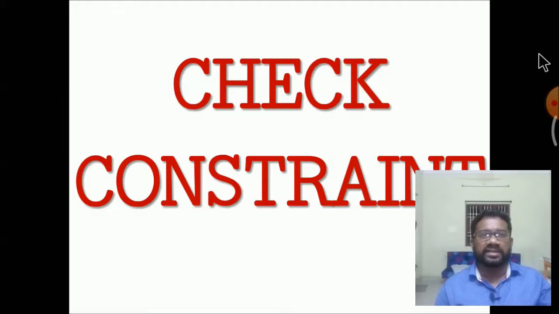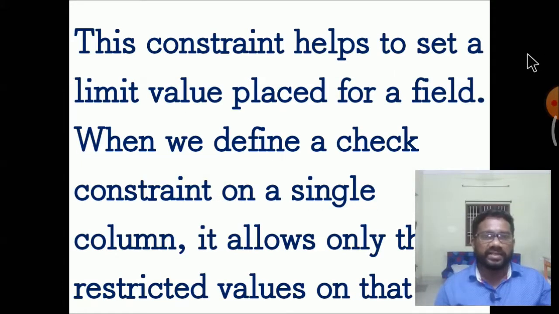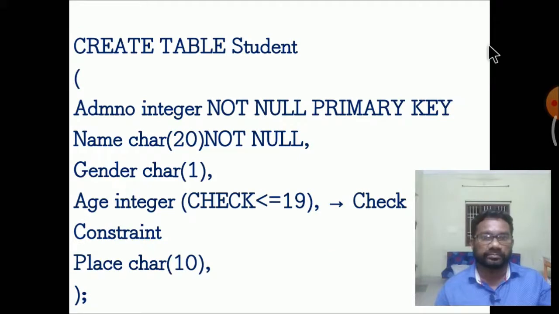Check constraint. This constraint helps to set a limit on the values placed in a field. When we define a check constraint on a single column, only values within the restricted range are allowed in that column. A small example: admission number as integer, name as character, gender, age and place, with the primary key.